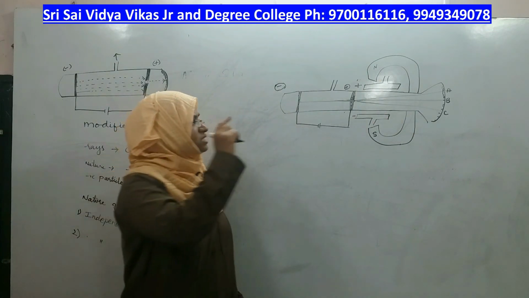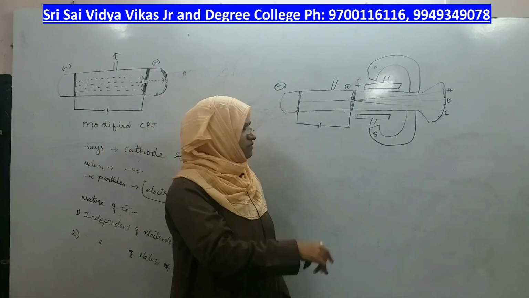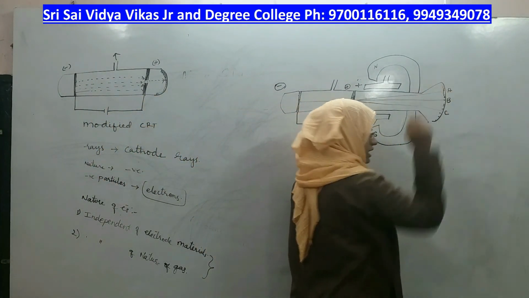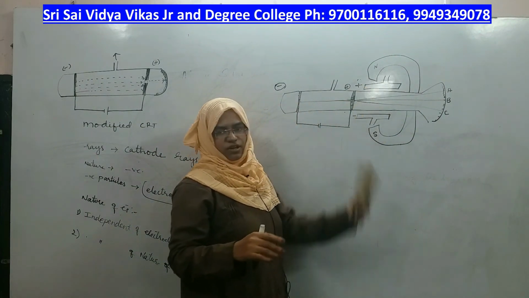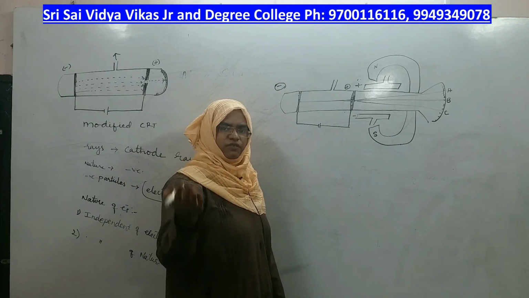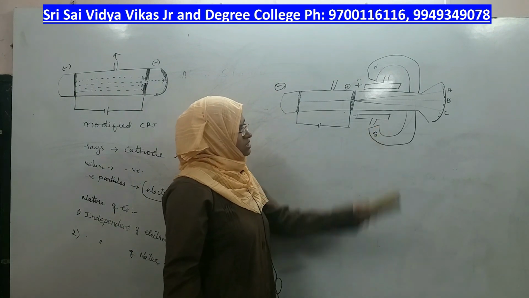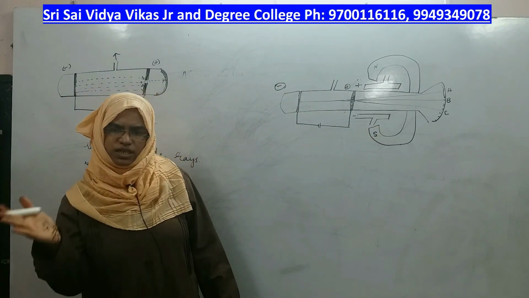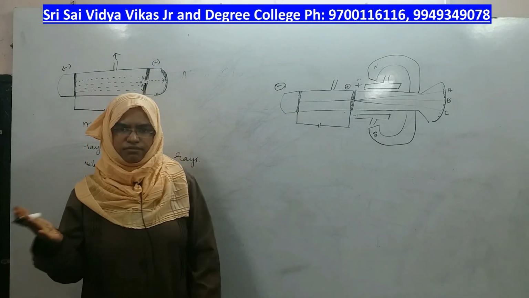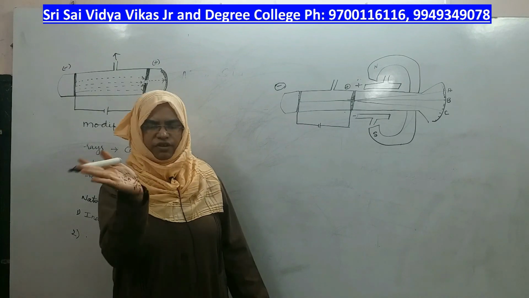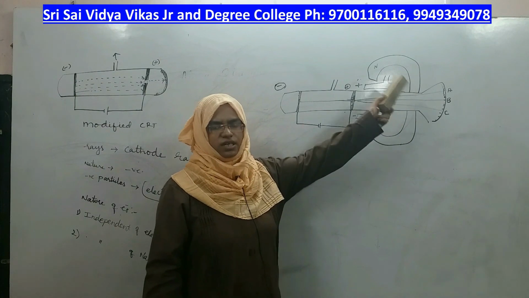But if you increase the strength of the electric field, what happens? The electron migrates towards the electric field and strikes at point A. The path of the electron is deflected towards the electric field, because the electric field had more strength. If you increase the strength of the magnetic field, the electron goes towards the magnetic field. Whichever field has more strength, the electron goes towards them and its path is deflected towards that field.